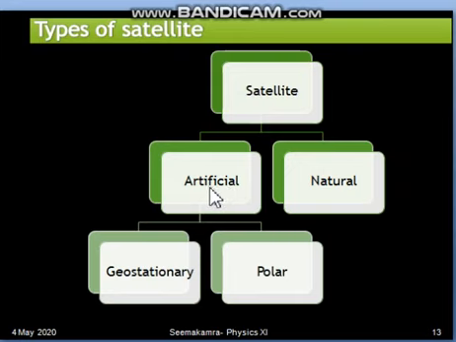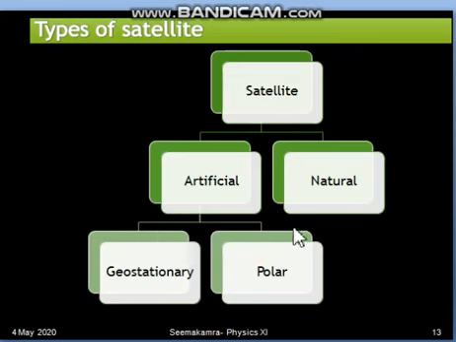Now we have already studied the parameters related to the artificial satellite, like what should be the orbital velocity for a particular planet, time period, height, total energy, etc. So now, depending upon the plane of the orbit in which the satellite is revolving, the artificial satellite is also divided into two parts, that are geostationary and polar satellite.